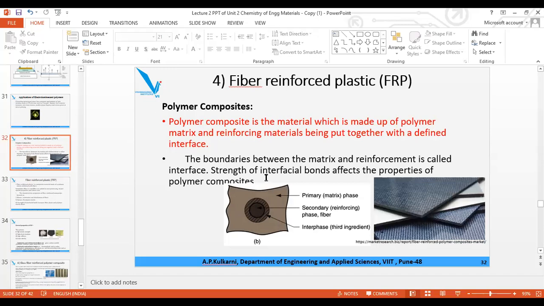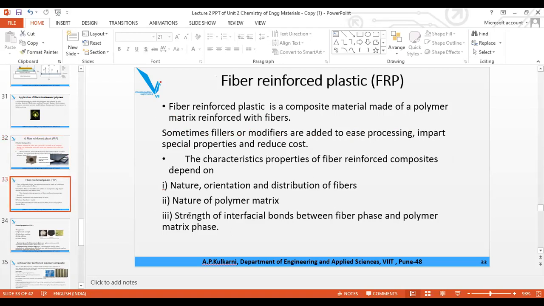One and the same, but polymer composite means any polymer we are taking, and any reinforced material we are taking. But when we are calling it fiber reinforced, it means the fibers are these which I am telling repeatedly: glass, carbon, aramid, asbestos, etc. So at the intersection, whatever bond is there, if it is strong, then the resultant polymer is strong. If it is weak, the resultant polymer is weak. That is about the bond. So now these are the characteristic properties of this. Characteristic property of this depends on the nature of the fiber and the nature of the polymer.